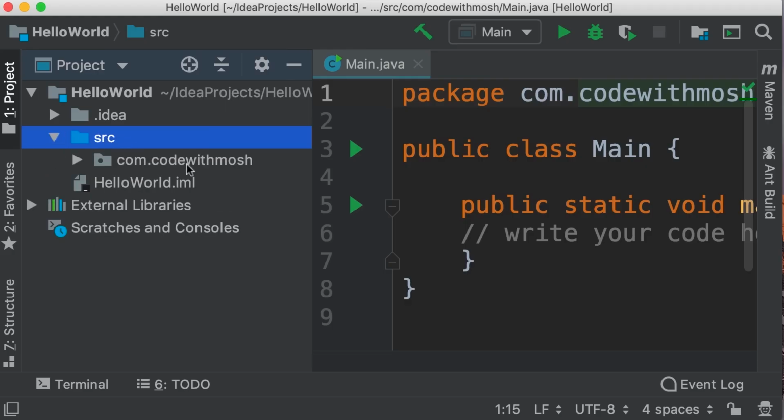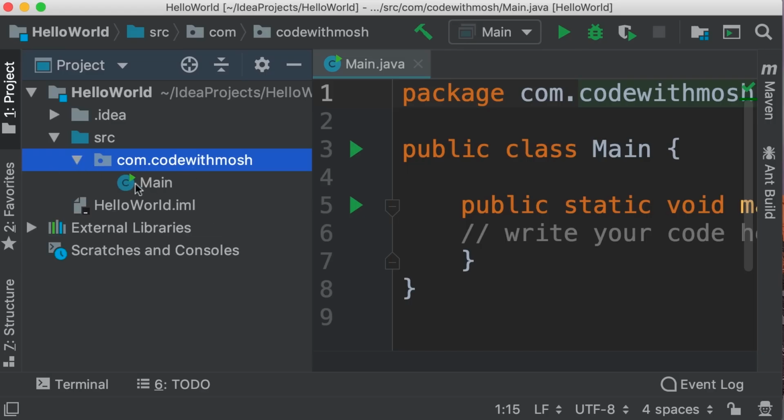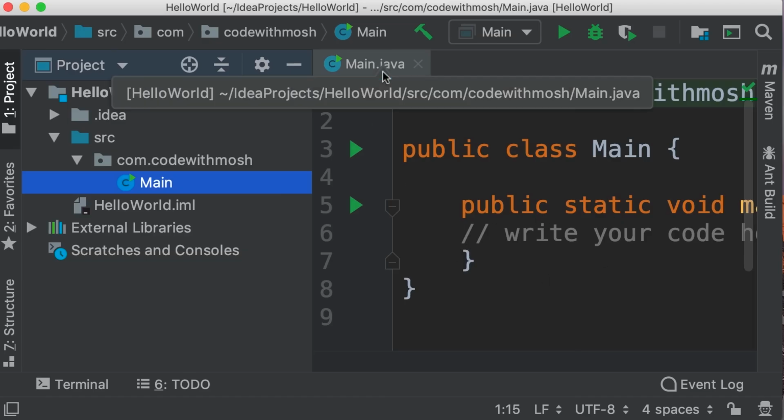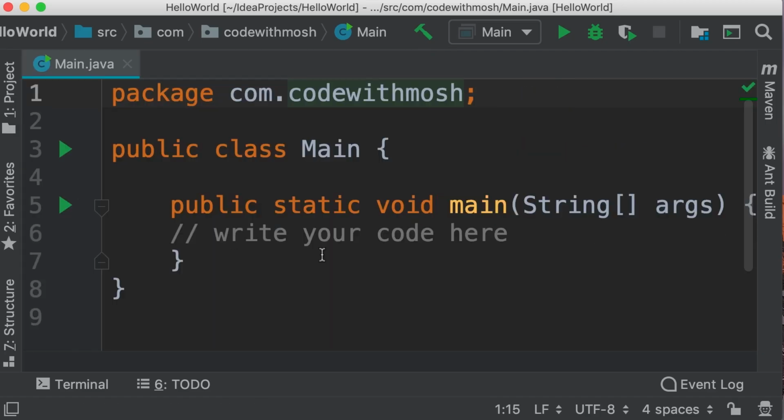Now, in this folder, we have another folder that is com.codewithmosh. That is the name of our base package. And in this package, we have this class, Main. So you can see this Main file opened on the right side here. Now look at the name of this file. It's Main.java. So all Java files should have the java extension, okay? Now, let's collapse the project panel by clicking on this icon. That is better.